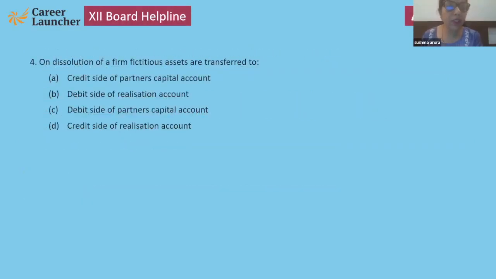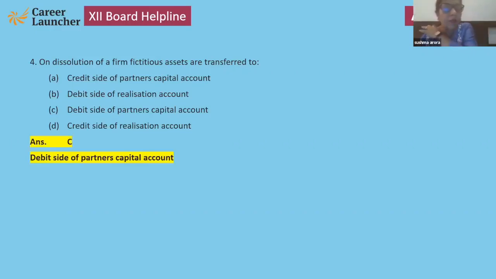Next, on dissolution of a firm, fictitious assets are transferred to, again a good question. That is the debit side of partner's capital account. Debit side of partner capital account is related with transfer of assets here, and fictitious assets which are given are to be transferred to the partner's capital account.